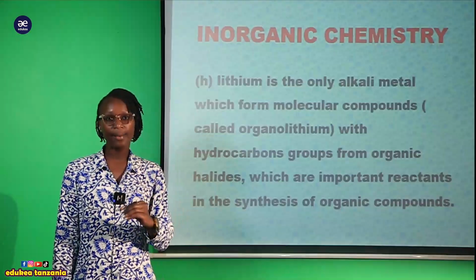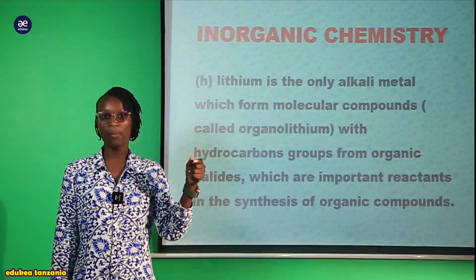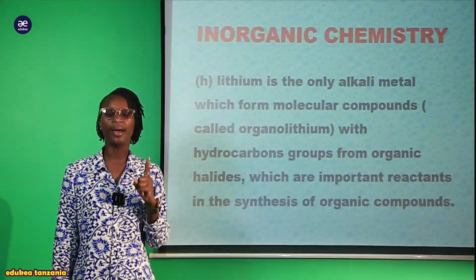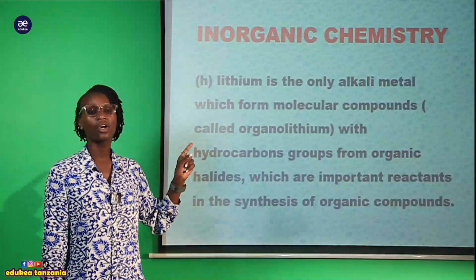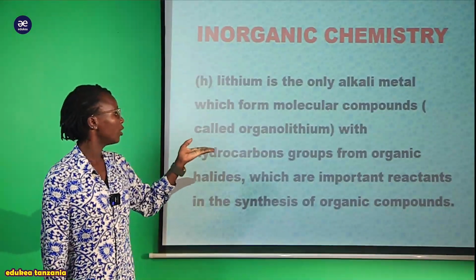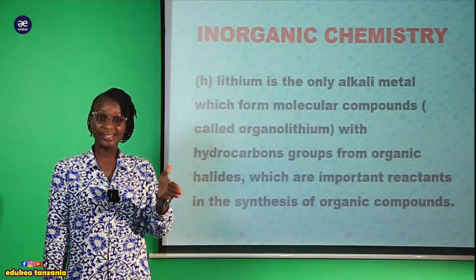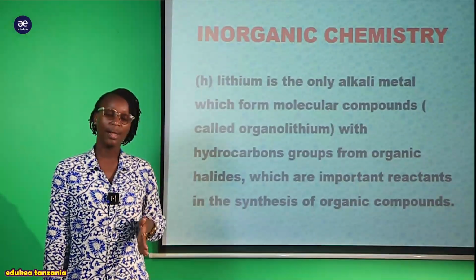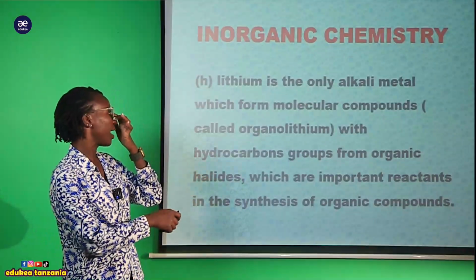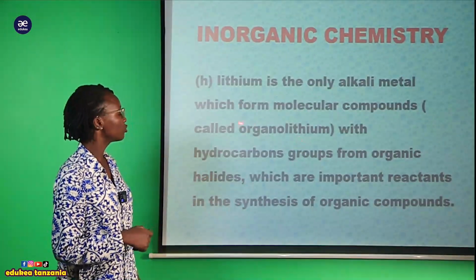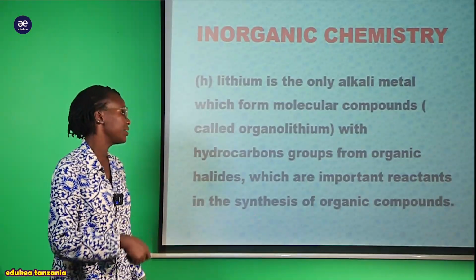Kumbuka tunapozungumzia alkali metal tunazungumzia zile elements za group 1. Sasa lithium ni mmoja wapo ya alkali metal. Sasa ndiye yeye peke yake ambaye anaenda kutengeneza this molecular compound. Ina maana anaenda kutengeneza the organic compound ambayo inaitwa organolithium compound. Lakini utaona kwamba the rest of the alkali metals, the rest of the elements of group number 1, they do not form this kind of molecular compounds. Anasema kwamba they tend to form this compound with a hydrocarbon group from organic halides.